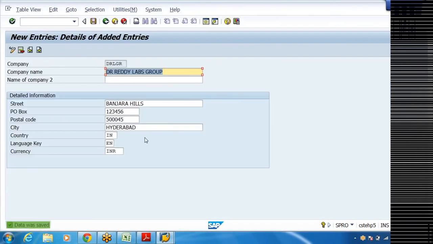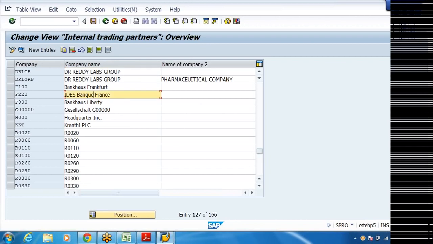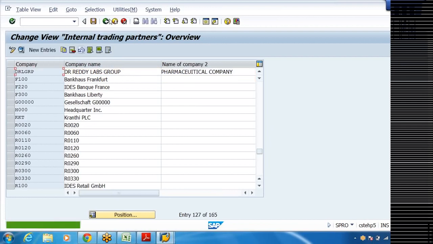We'll create. I have taken only one letter out. I have saved it. But anyway, the company code, whatever you are going to use is Dr. Reddy Labs Group, a pharmaceutical company. I'll delete this one because we'll be going ahead with that. So DRL GRP is our company. This is a pharmaceutical company. Come back.